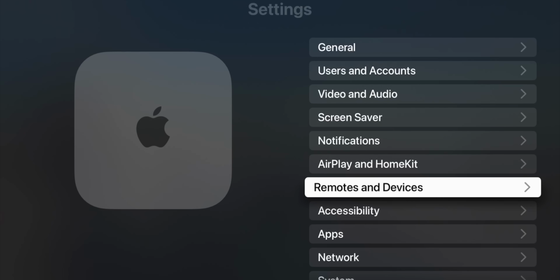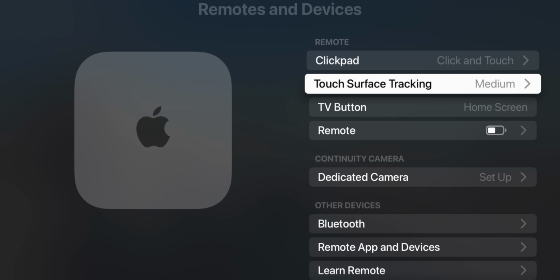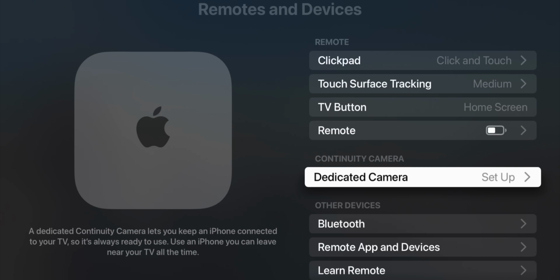You can also now set a dedicated camera for FaceTime on your Apple TV. So if you go into your settings and go to Remotes and Devices, we have a new section down here under Continuity Camera called Dedicated Camera. And this just lets you keep your iPhone connected to your TV so it's always ready to use whenever you load up FaceTime. You don't have to repair it.